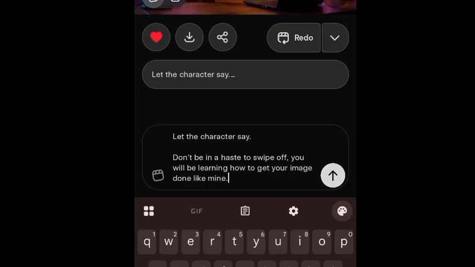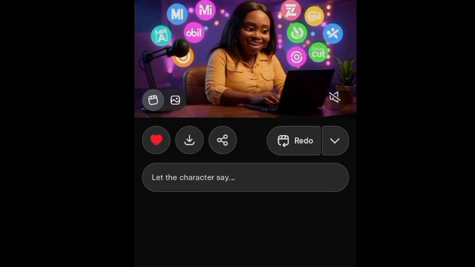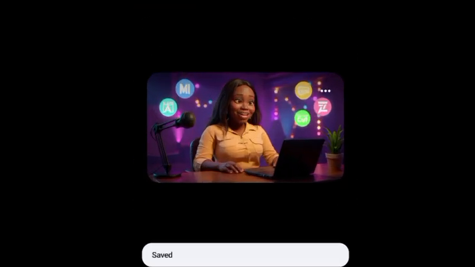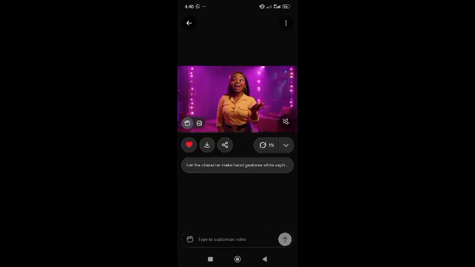Now, if I want to use a different picture, remember what we did on Meta AI. We're going to repeat the same thing again. The next thing I'm going to do is create all of my scenes and visuals for the video I want to make. When I'm done with all of that, I'm going to head to CapCut. So let me get that done behind the scenes. I'm coming back to you soon.